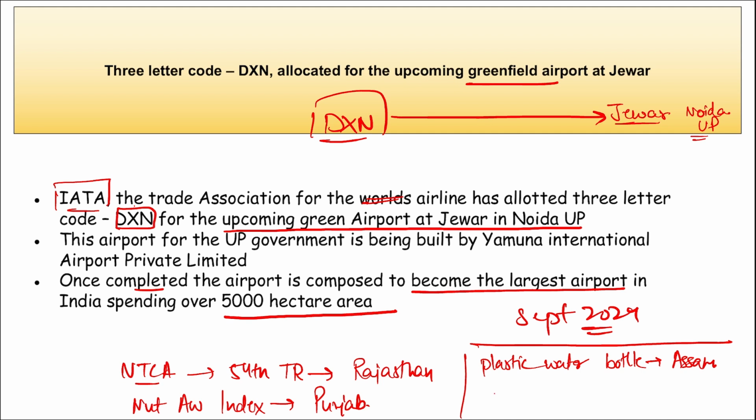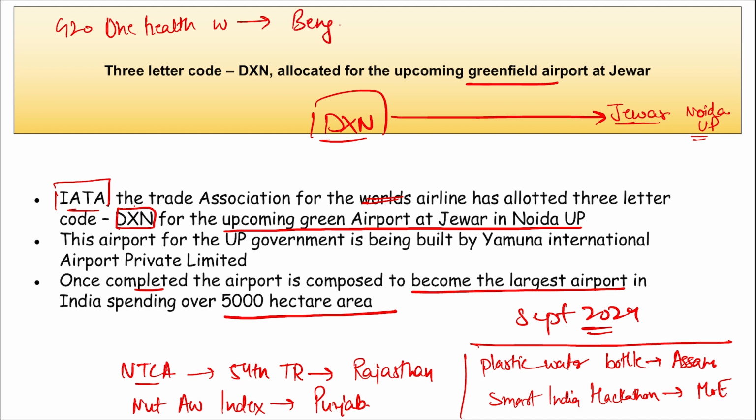Then apart from this, remember, Smart India Hackathon. This was launched by which ministry? Ministry of Education launched this Smart India Hackathon. And G20 One Health Workshop. Where was this held? It was inaugurated in Bengaluru. Where was this inaugurated? In Bengaluru. Then first Karnataka Culture Festival. Where was this held? First Karnataka Culture Festival. It was held in Sri Lanka.